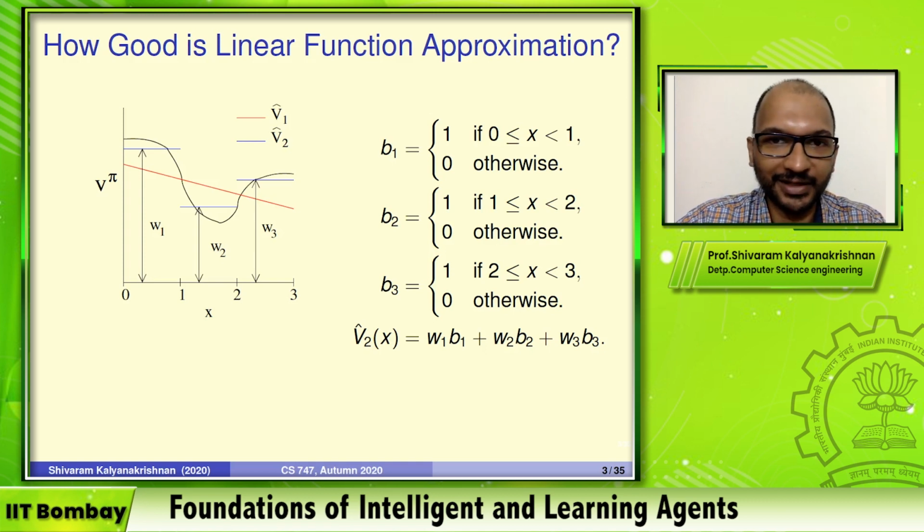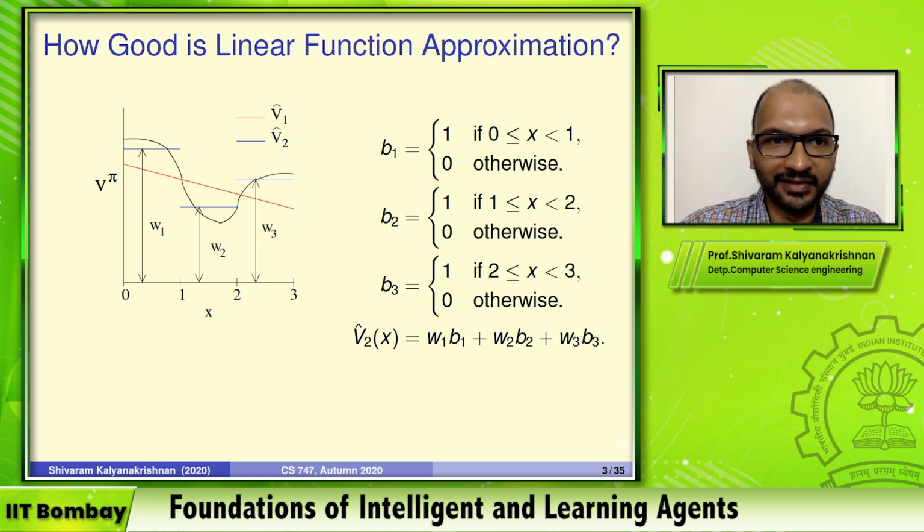We have the liberty to design our own function approximation scheme. So we design b1, b2, b3, which are non-linear in the original x, because they're cutting up x based on if-then-else rules, and we're defining something that is linear in b1, b2, b3. So we can do a better job if we are allowed to define new features in this manner.